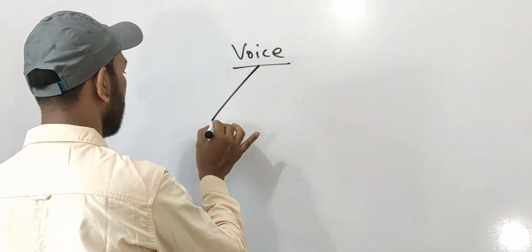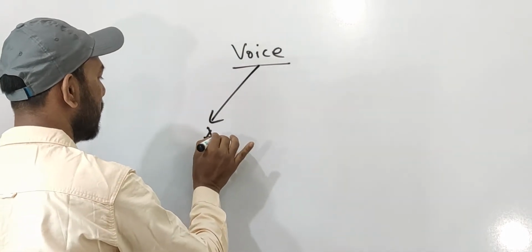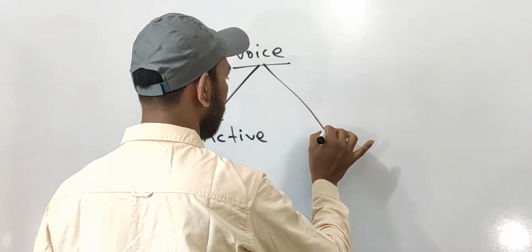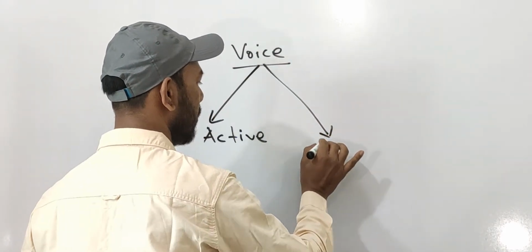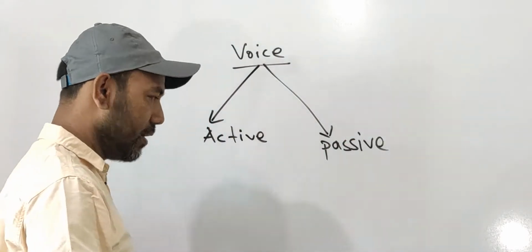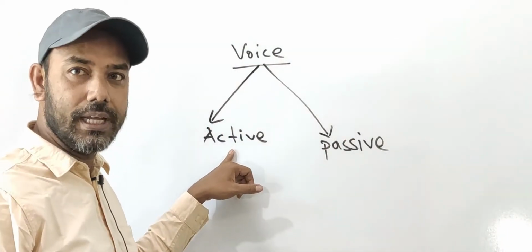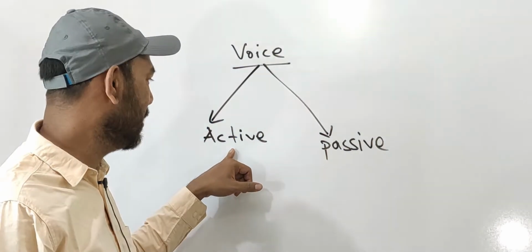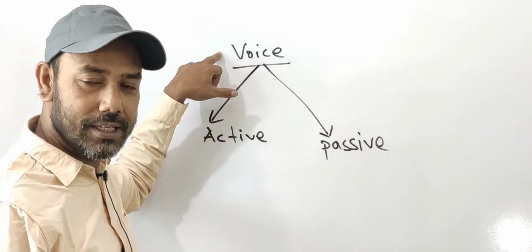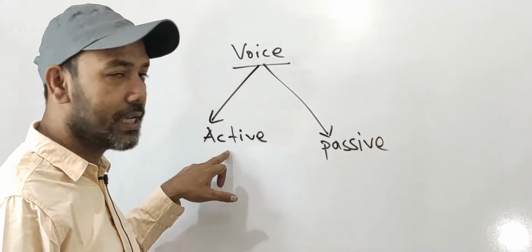Voice. Active. Passive. Okay, active voice. Voice is of two kinds.